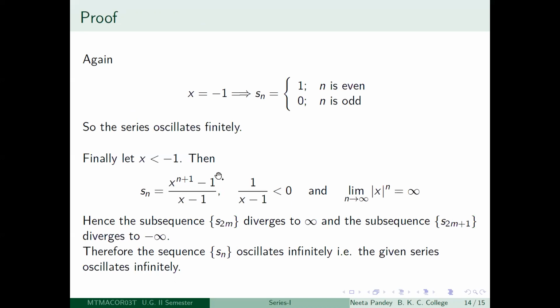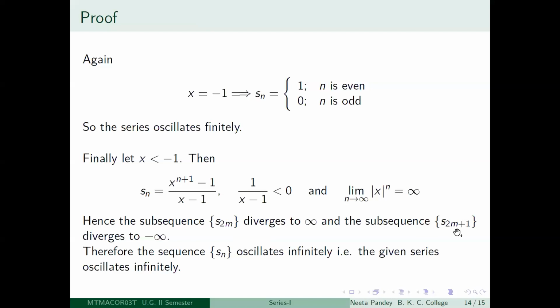So the numerator, this is just a subtraction by minus 1, so that is not going to affect. The numerator is diverging to minus infinity when n is 2m. And then what you are doing is you are multiplying each term of this divergent sequence by a negative number. So therefore, the sequence S2m is actually diverging to infinity.